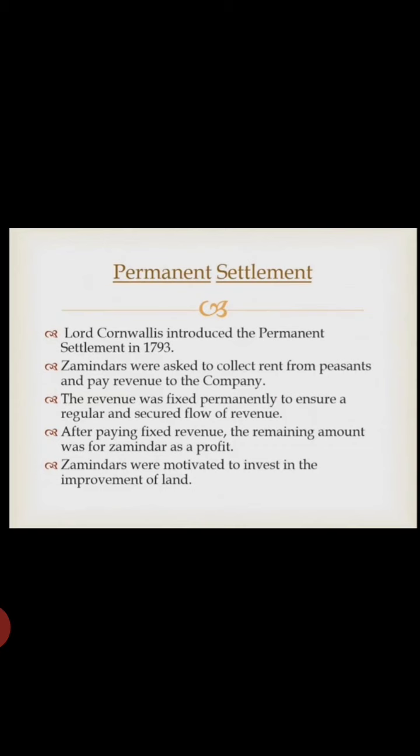Now just let us recall, children, what all we have studied under permanent settlement. Lord Cornwallis introduced the permanent settlement system in 1793. Zamindars were asked to collect the rent from the peasants and pay the revenue to the company. The revenue was fixed permanently to ensure a regular and secured flow of revenue. After paying fixed revenue, the remaining amount was for the zamindar as a profit. Zamindars were motivated to invest in the improvement of land.